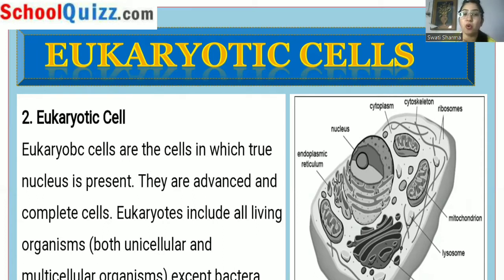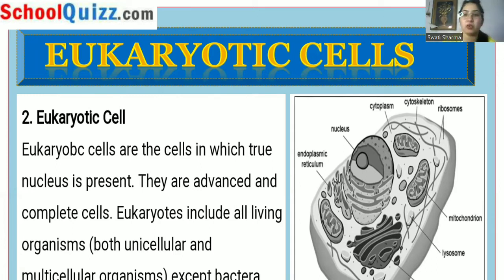Eukaryotes include all living organisms. So all of the living organisms can be included in this category, that is both unicellular and multicellular organisms. As we say that all prokaryotes are unicellular organisms, but in case of eukaryotes, also some unicellular organisms can come and multicellular organisms can also come, except for bacteria and blue-green algae, which will always come under the category of prokaryotes.